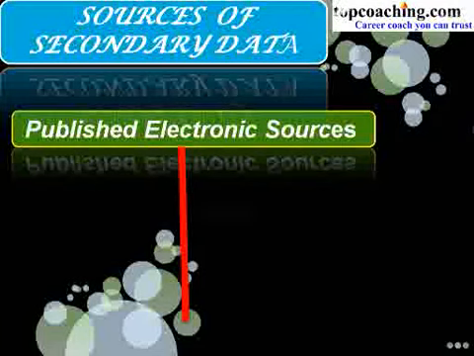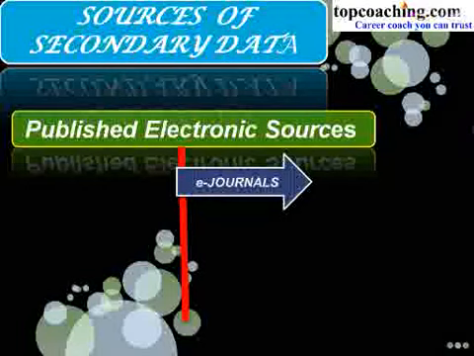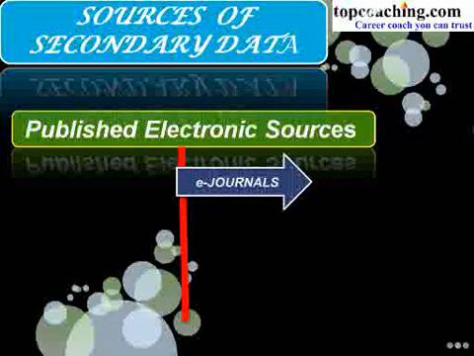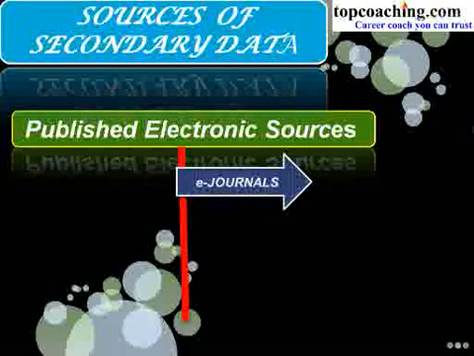Now in this, the first one is e-journals. E-journals are more commonly available than printed journals. If we have to find out anything on any topic, we simply switch on to our internet rather than going to a library or talking to a teacher. Latest journals are difficult to retrieve without subscription, but if our university has an e-library, we can view any journal, print it, and those that are not available, we can make an order for them.